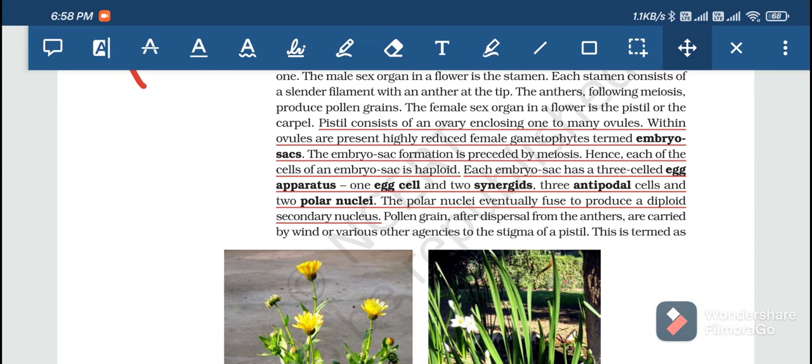The other agents may be humans, insects, or some reptiles, or in the case of aquatic plants, water. So the process in which the pollen grain comes from the anther to the stigma is called what?